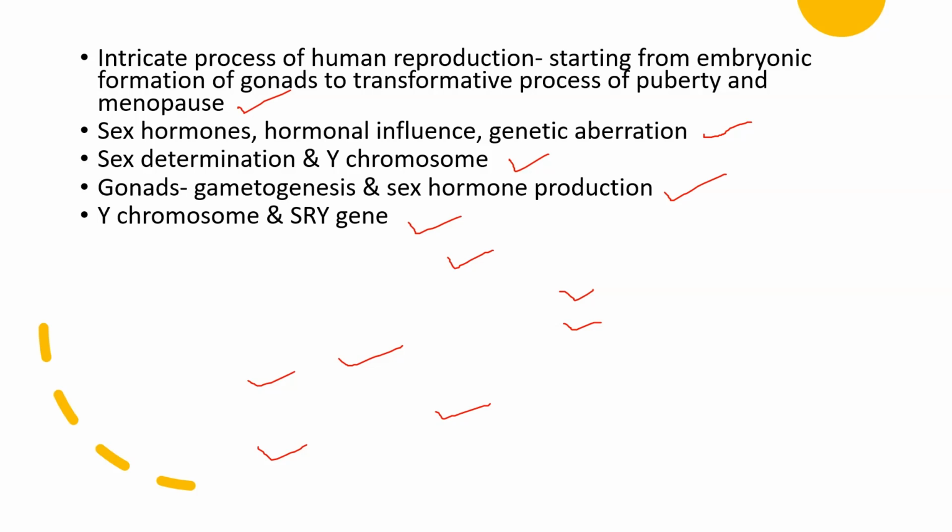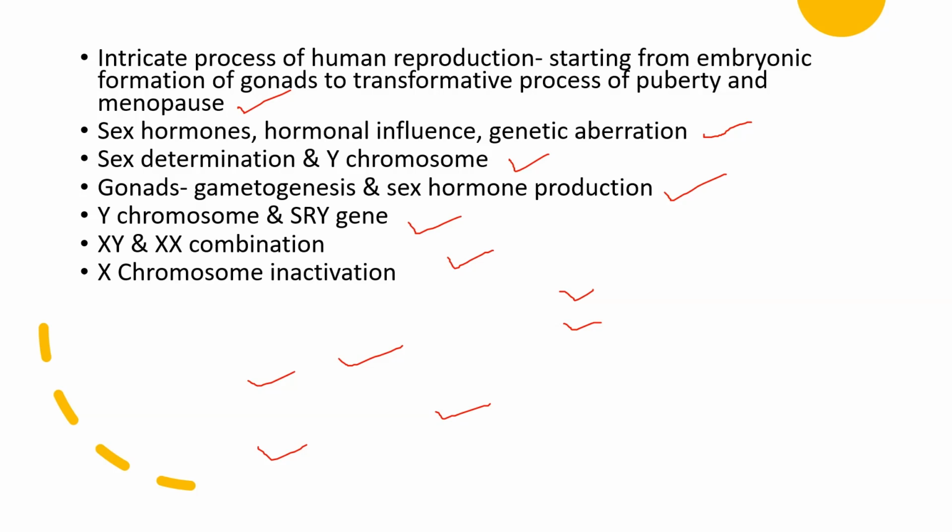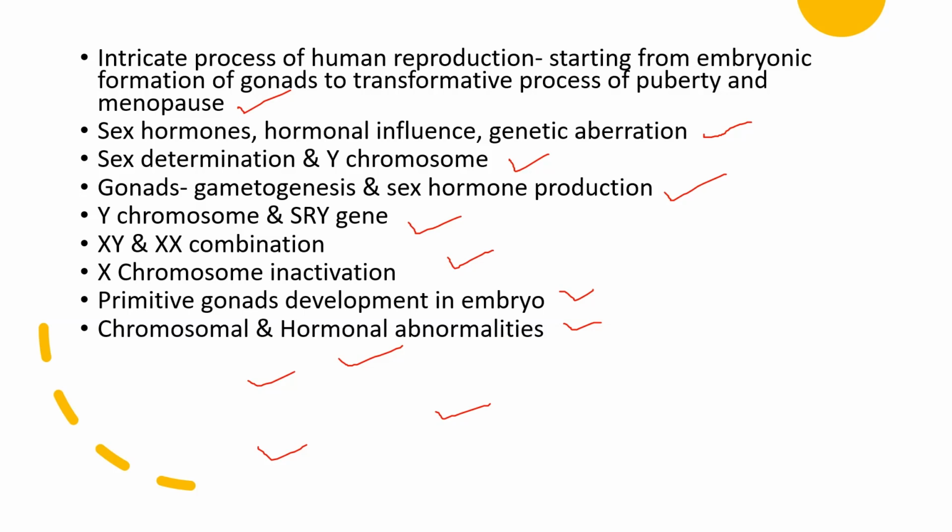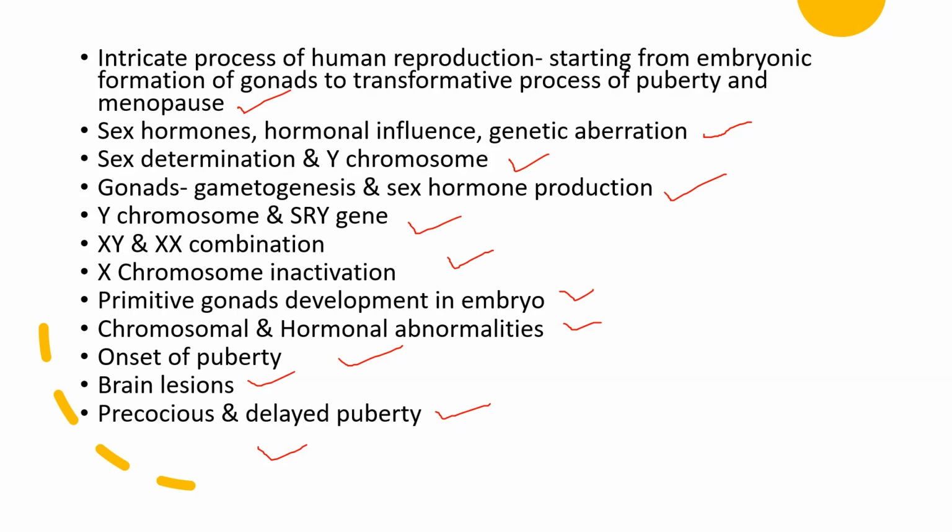The timing of puberty varies. Puberty onset is regulated by the secretion of gonadotropin-releasing hormone. Then leptin and body weight play a role in the timing of puberty. Variation in genes or brain lesions, including tumors, infection, or hypothalamic abnormalities, are responsible for precocious and delayed puberty. Menopause marks the end of a woman's reproductive years and is associated with the cessation of ovarian function.